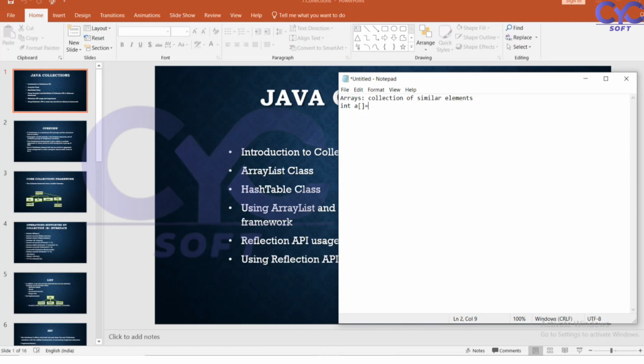That's why in Java, a collection is a framework. What is meant by framework?